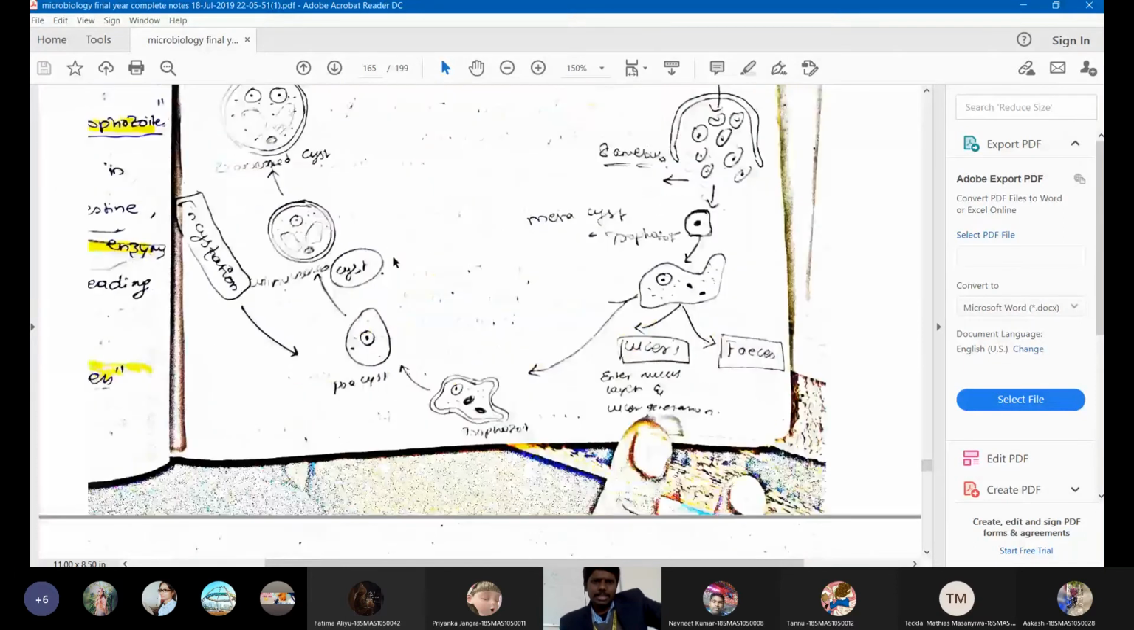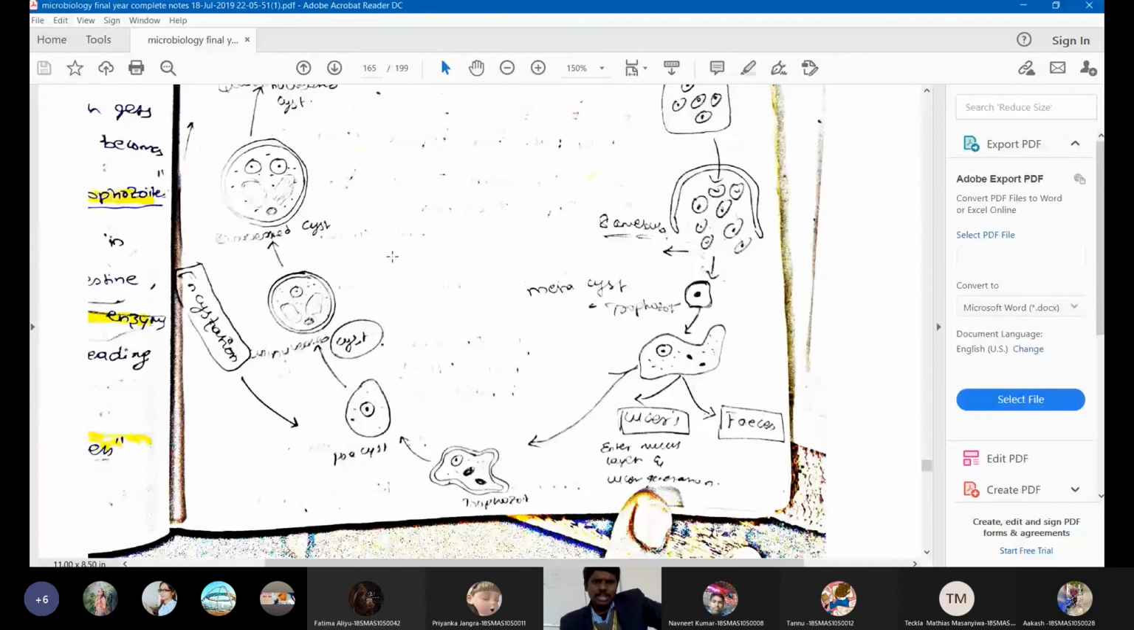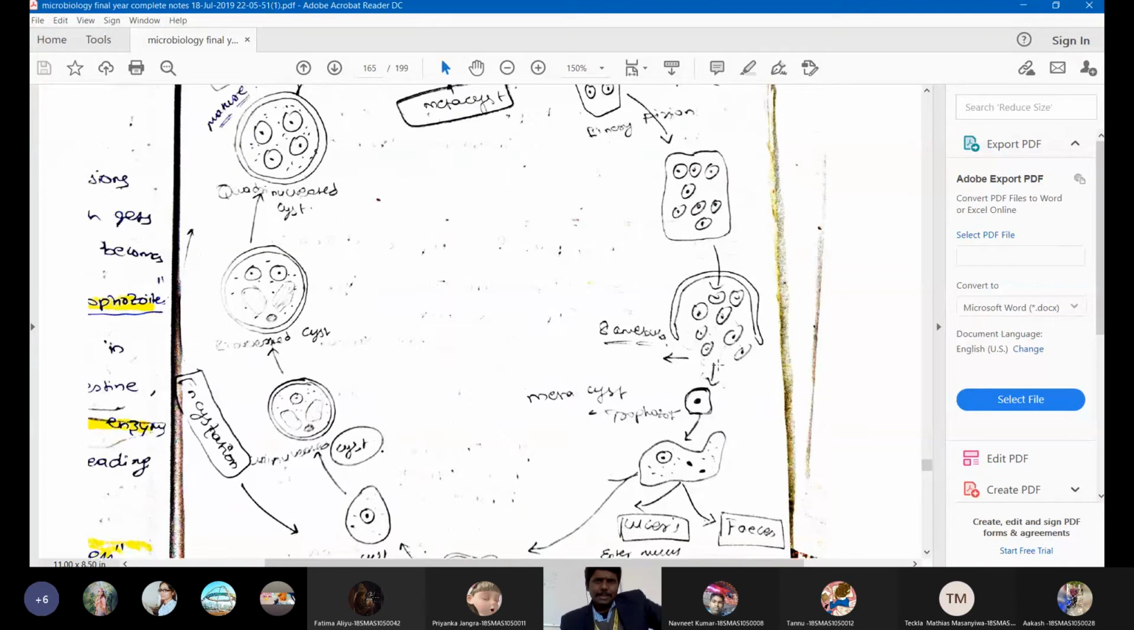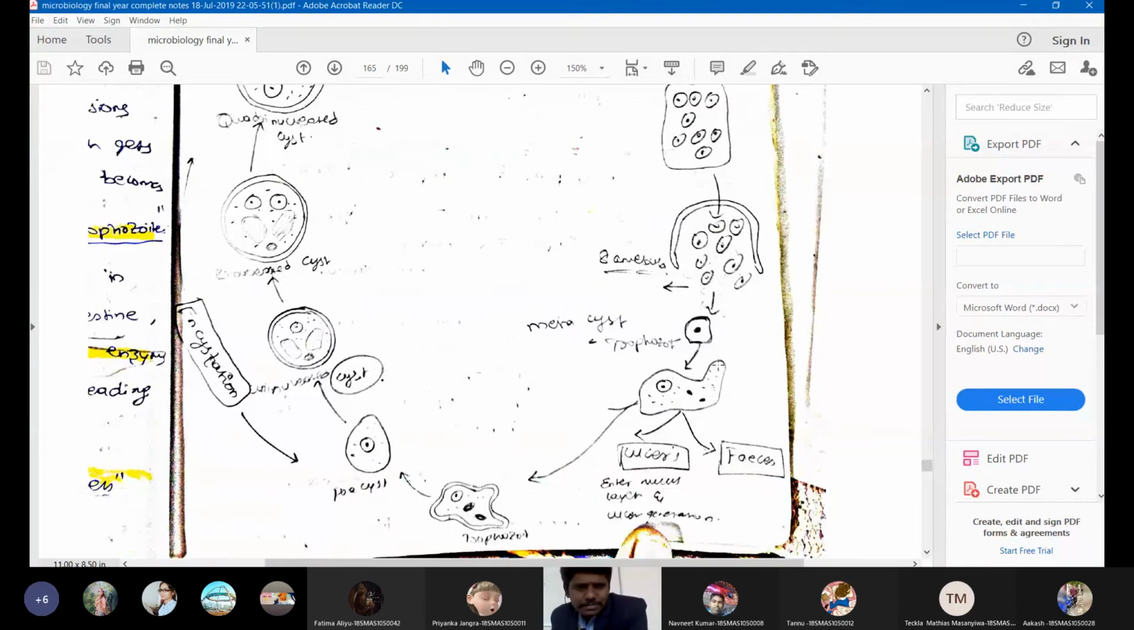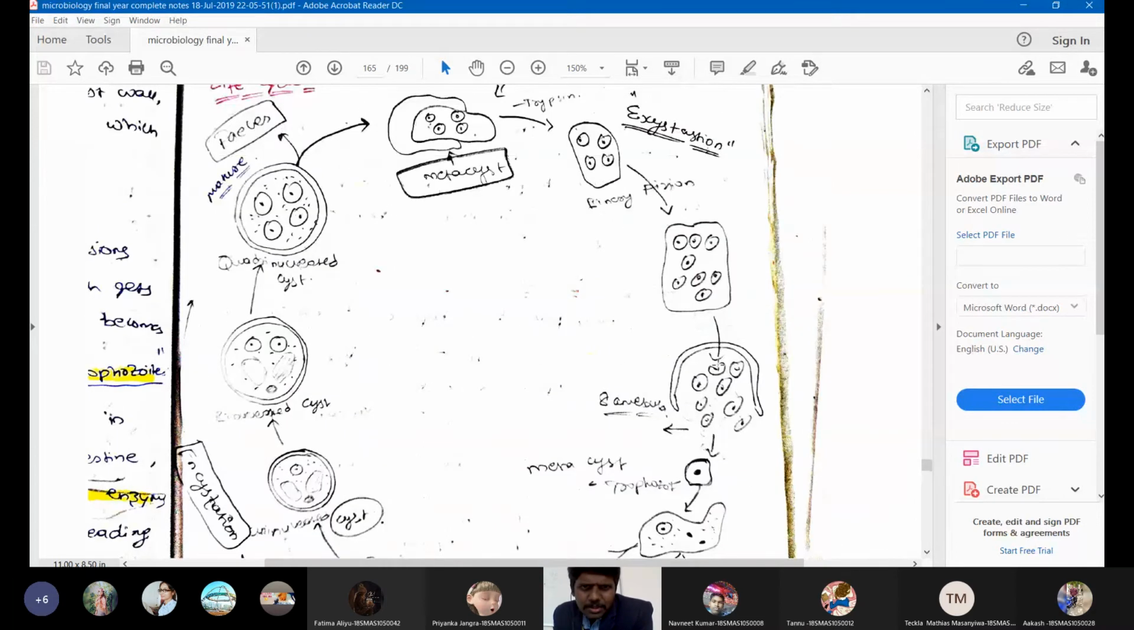Very straightforward notes. I have given it twice here. So that is all about the life cycle of Entamoeba histolytica. You can go through the notes and you can easily understand. I was a little bit confused here, so I need to go through the notes properly.